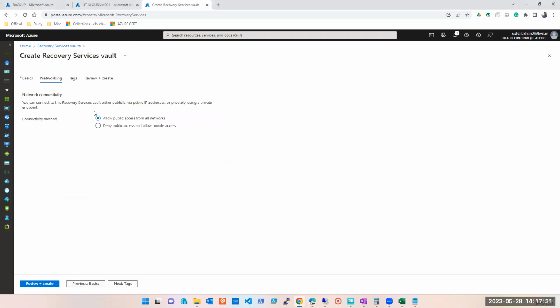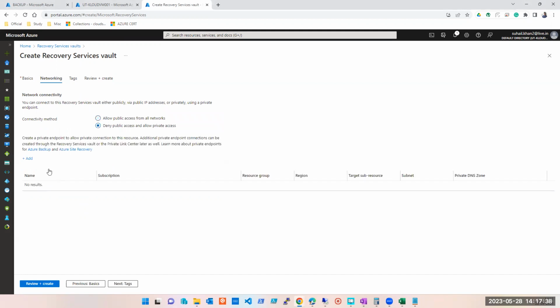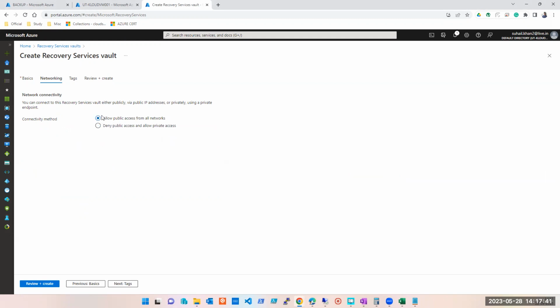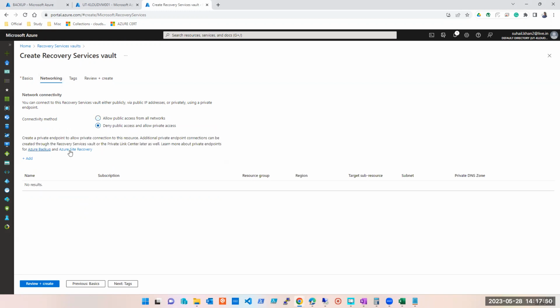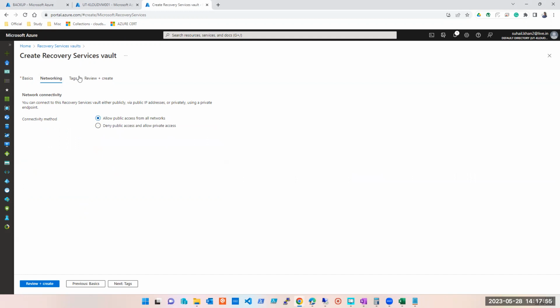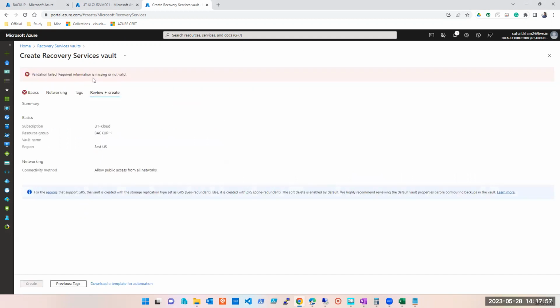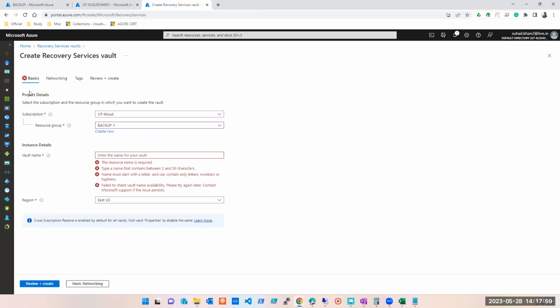Networking, I did explain it to you, right? In this case, though I am capturing only machines from my Azure, still I don't want to go ahead and do the endpoints and so on. So I'm allowing all the network, and I can deny public and allow private, the one which we discussed, but we'll have to add your private endpoints. We're not doing that, and even you don't have to do that in your practice. It's okay. The main thing we have to learn here is the backup policy, that is the very main thing.